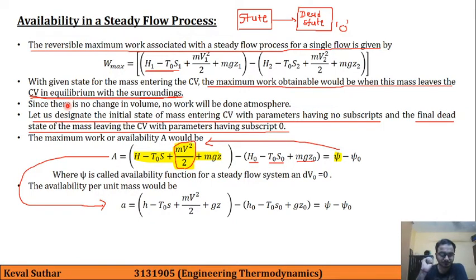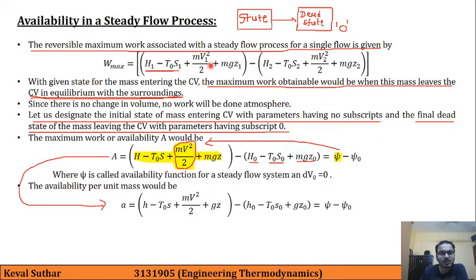Then, availability in a steady flow process. The maximum work is given by this formula Wmax, and the availability is given by this formula here, in case we are considering a process from a given state to a dead state.